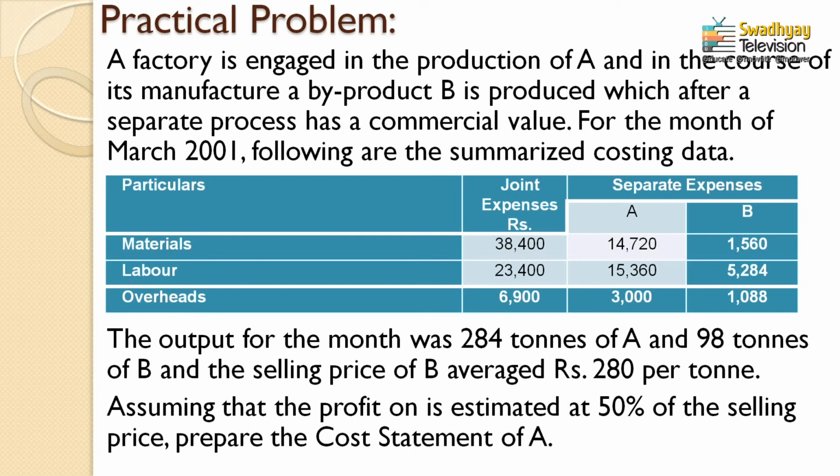Why are we mentioning product A and product B? Because along with A, B is also manufactured. Now, see here the joint expenses and separate expenses. The tabulated information is clearly defined. The expenditure has been divided into two parts. One is the joint expense, that means the expenses incurred for the manufacturing unit rather than for an individual process or individual product. Here the joint expenses are incurred for product A and product B together, and the separate expenses are incurred separately for product A, that is the main product, and product B, that is the byproduct.